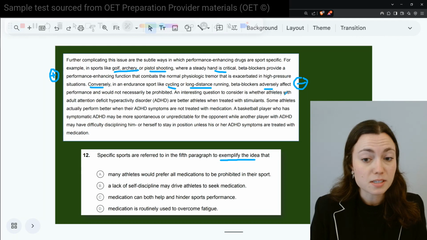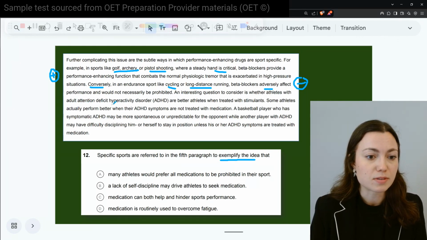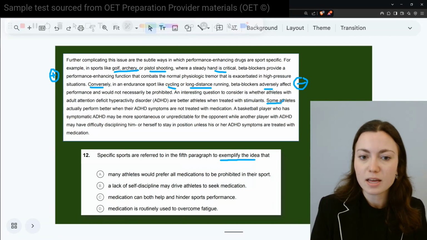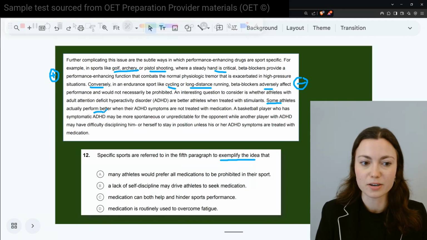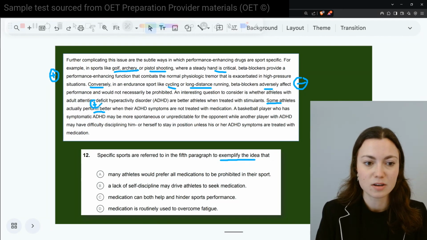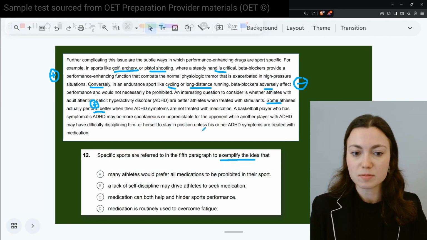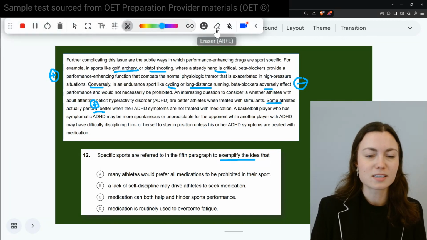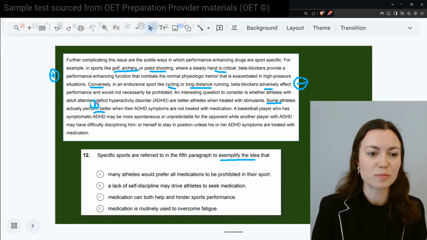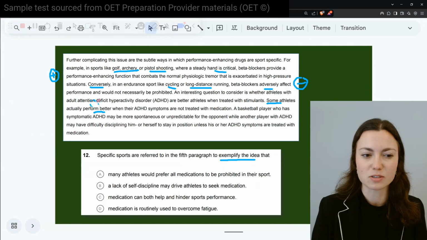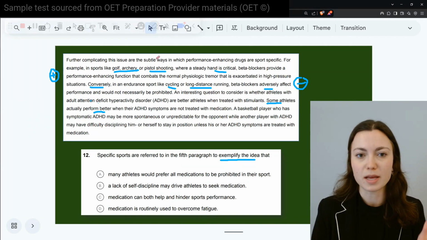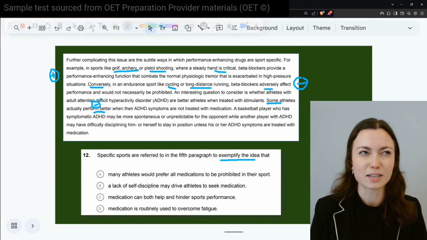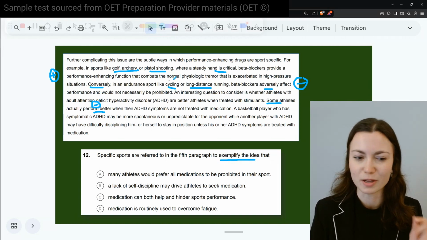An interesting question to consider is whether athletes with adult attention deficit hyperactivity disorder are better athletes when treated with stimulants. Okay, language. Some athletes perform better. Okay, so we have another plus. With their ADHD symptoms not treated with medication. So this is hard. I guess, technically, this should be a negative if we think logically about that. So not giving them medication makes them better. And if we're doing the plus or negative with the medication, that's a little tricky to figure out, but hopefully you follow me on that.